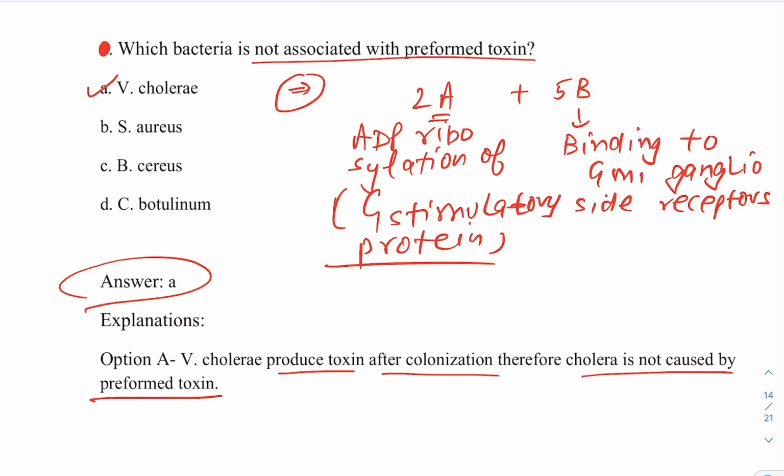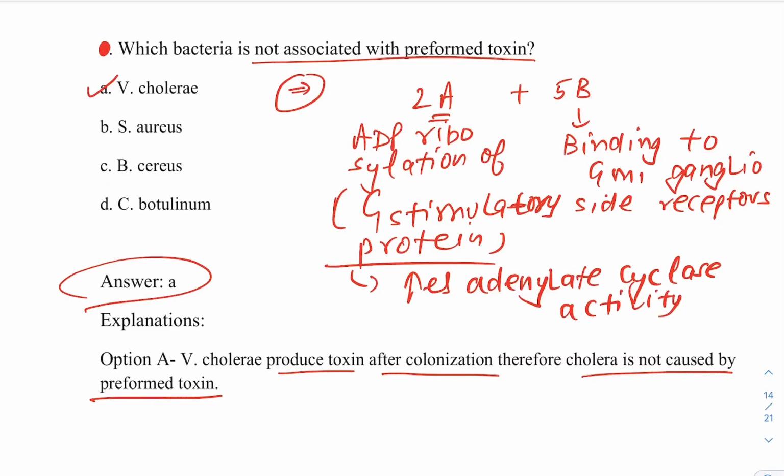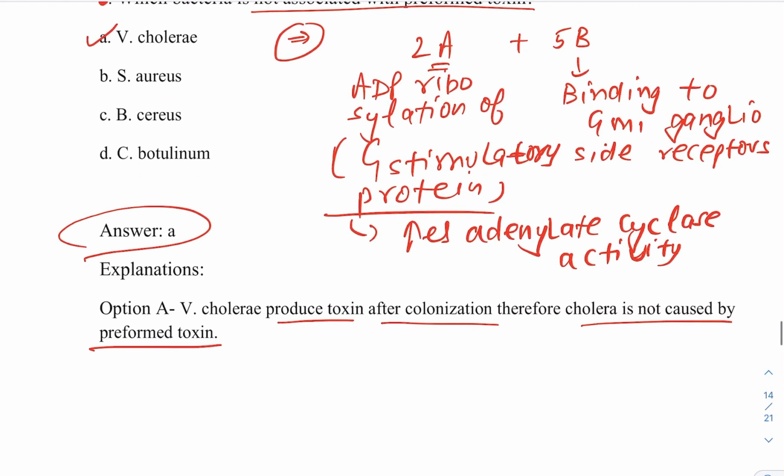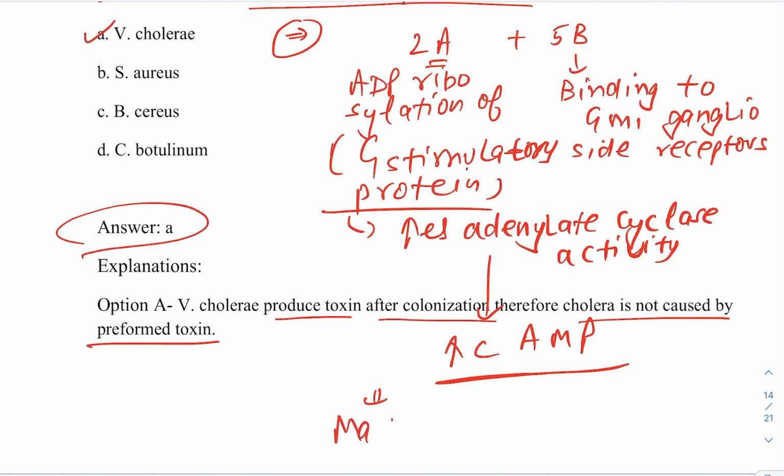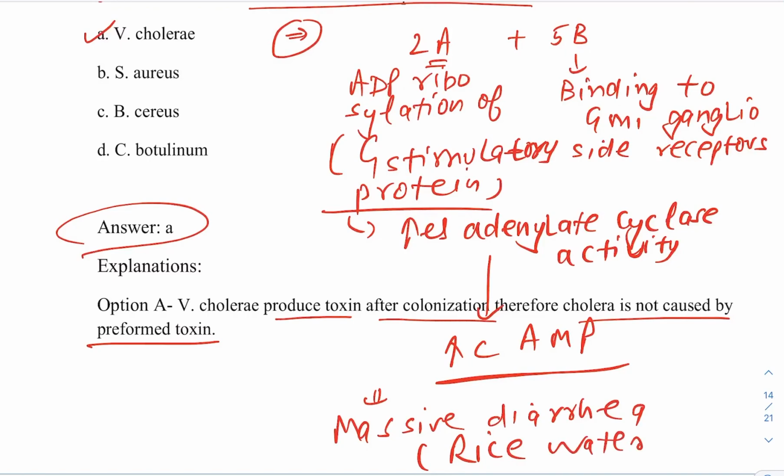So G stimulatory protein is involved, and because of that there is an increase in adenylate cyclase activity, and by this there is an increase in cyclic AMP. When there is an increase in cyclic AMP, the intracellular water comes into the lumen, and the patient develops massive diarrhea. This diarrhea is also termed rice watery stool.